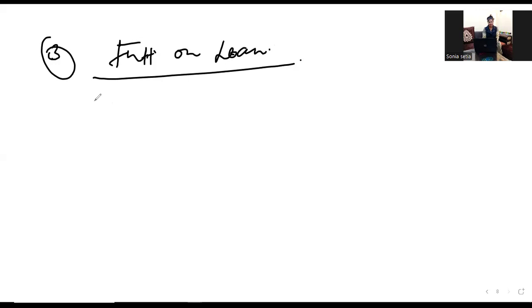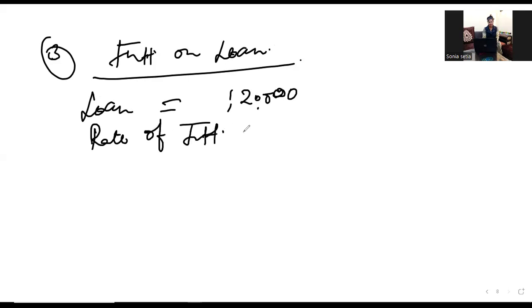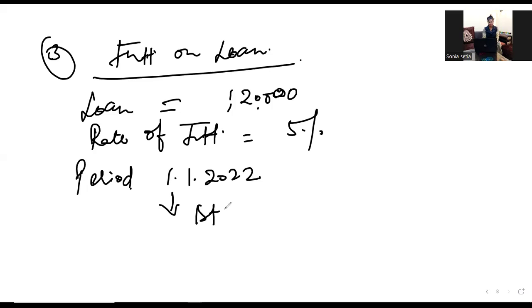So Divya's loan amount is 1,20,000, and rate of interest is 5%, and period for which we need to provide interest is from 1/1/2022, because 1st Jan को उसने लोन दिया है, to 31st March 2022, right?